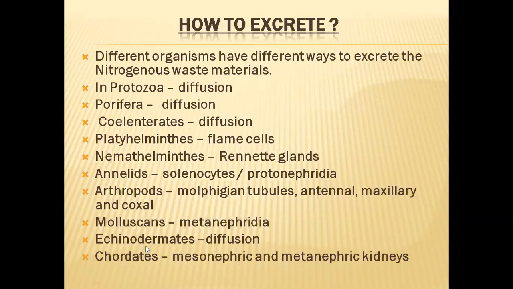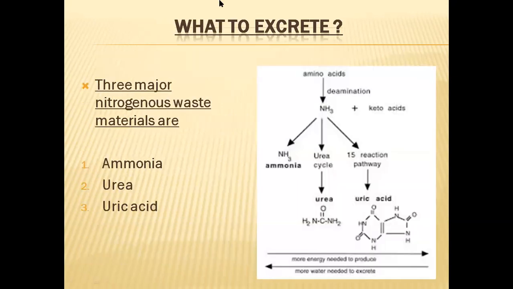In different types of chordates, mesonephric kidneys and metanephric kidneys are present. In higher animals like birds and mammals, metanephric kidneys are there. These metanephric kidneys are very specialized and highly complex structures. So these are very powerful kidneys. With the help of these excretory systems, the animals are able to send the nitrogenous waste materials out of their bodies, as they are getting rid of these waste materials. So what to excrete? We have seen what the different types of excretory materials are.